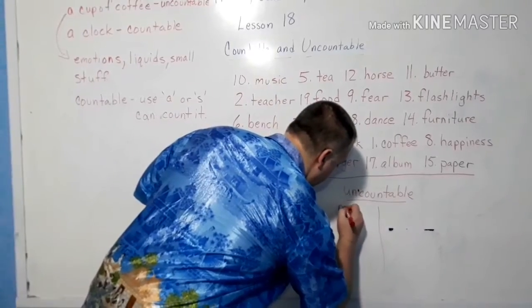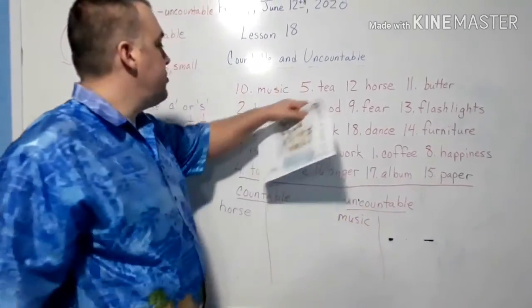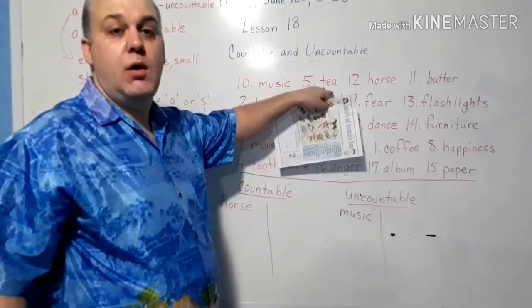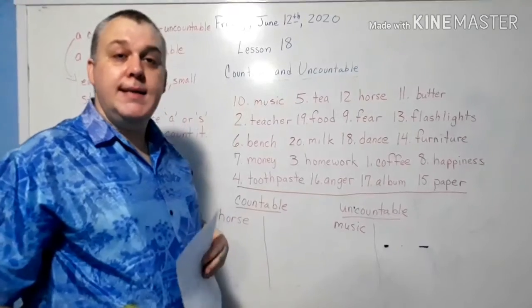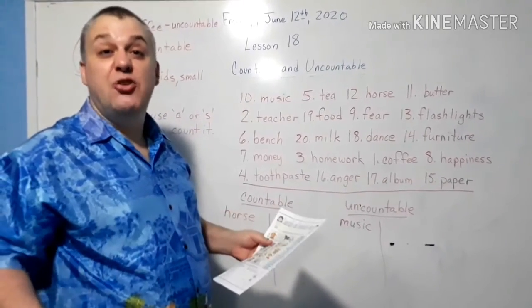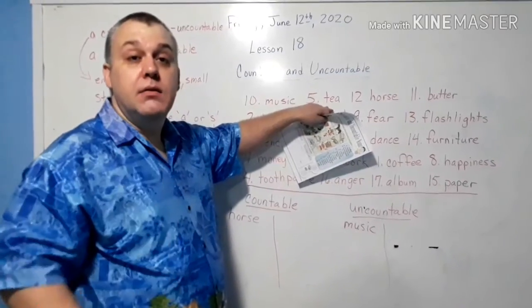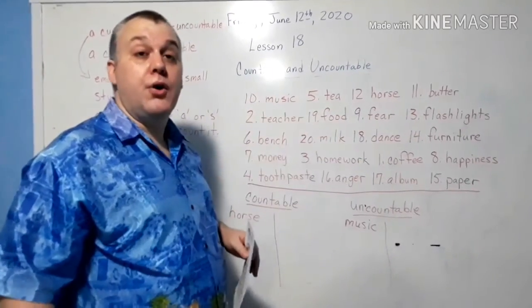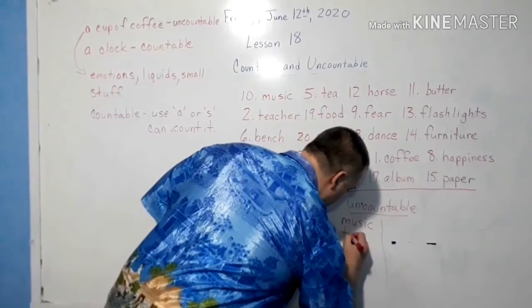So, right here, music, uncountable. Next, we have tea. I like a spot of tea. All right? You can't have one T unless you're talking about the letter T. Then you can. But if you're drinking it, it's a liquid. It's like water, right? So tea is uncountable.